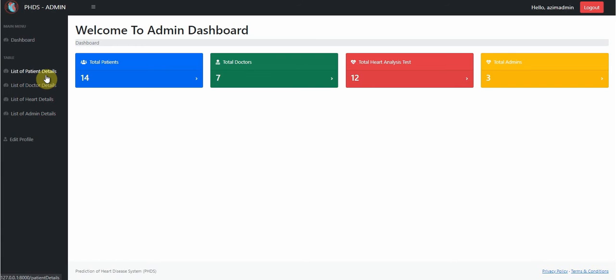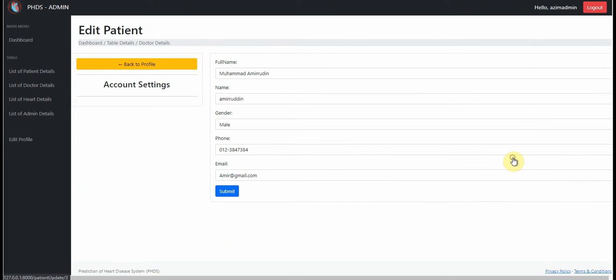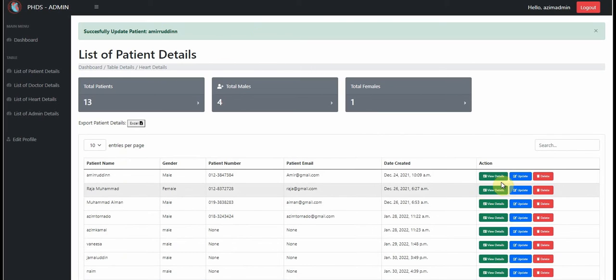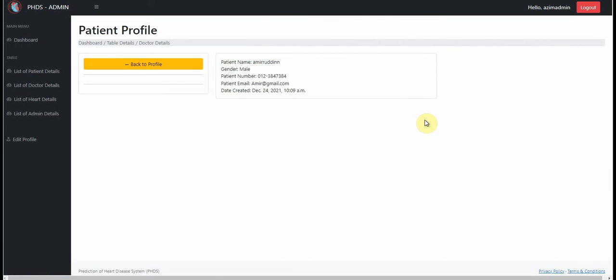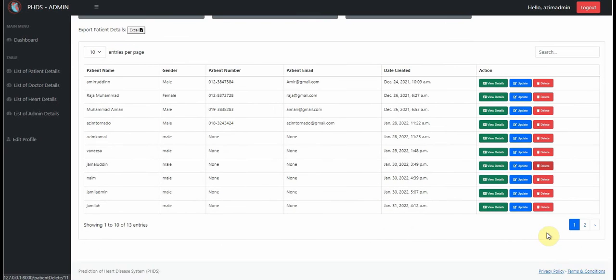Firstly, we look at the list of patient details page. Here is the patient details page. Admin can update, view details, and delete. But the admin cannot add a new patient because patients need to register as a new member, which will be stored in the database. Now I will show the update. Admin can edit information that they want. Then in view details, admin can view all the patient information details. Then admin can also delete the patient.